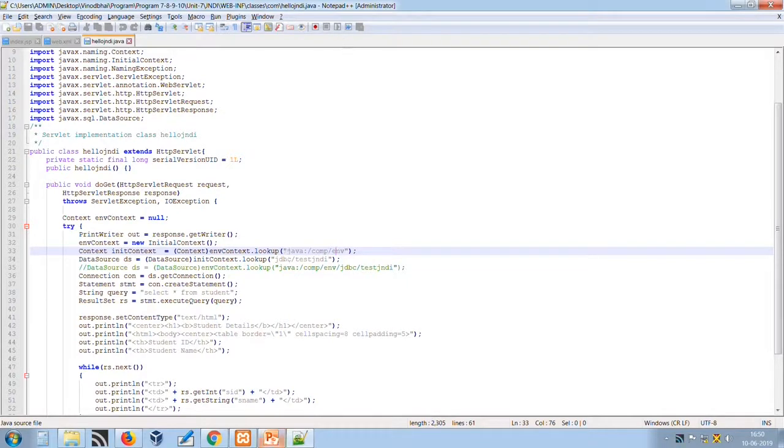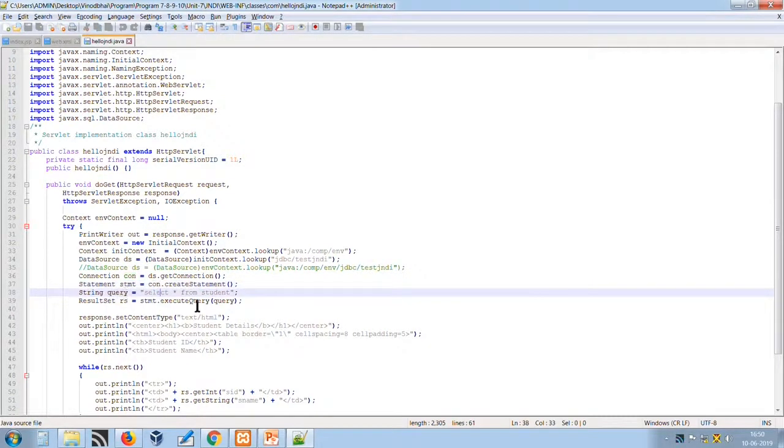Once the object naming convention is found, we can establish the connection with a data source. Once the lookup method returns the object from the naming service, we can use this DS data source instance to establish the connection. Using the connection, we can create a statement.